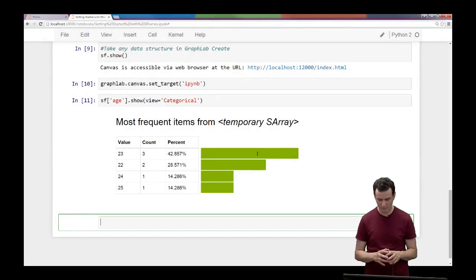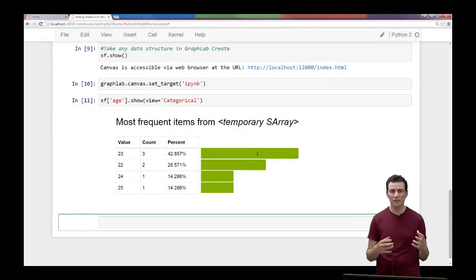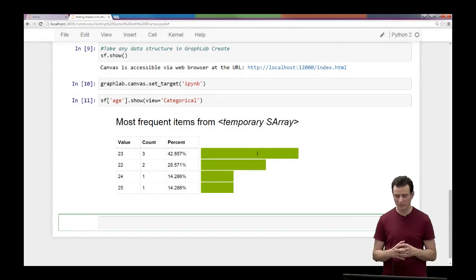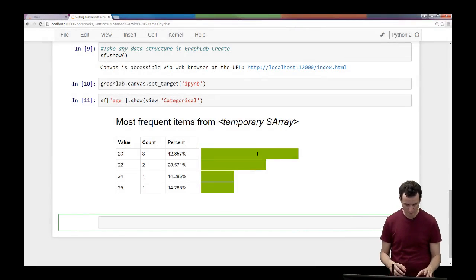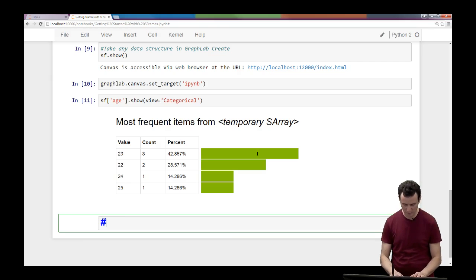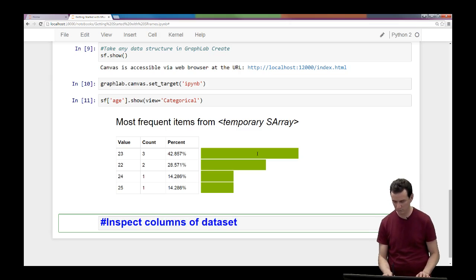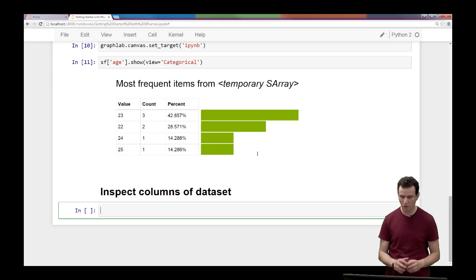So next, we're going to inspect some columns of our data set. So let's inspect some columns of the data set. So let's take a look at it.